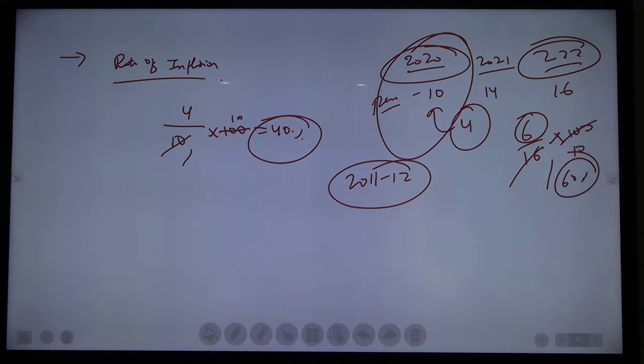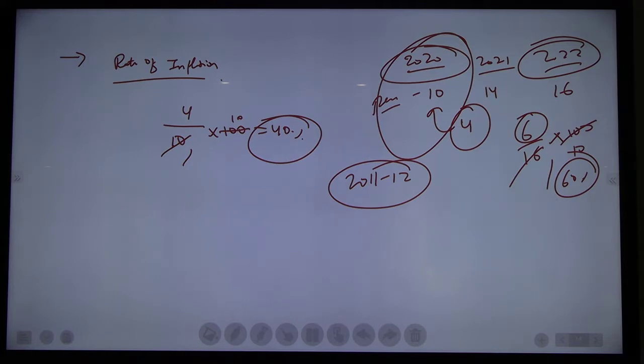They will compare the price of the pen in the 2011 to 12 financial year. At that time it was 15 rupees, now it is 20 rupees. How will they calculate? 5 divided by 15 into 100. Here it is 33%. Understood? In this way, the rate of inflation will be calculated.